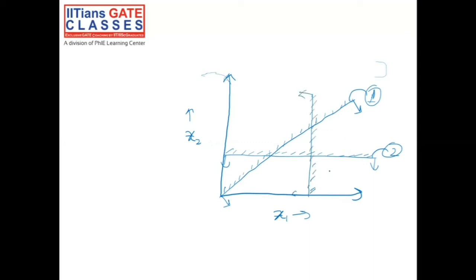So this would be our constraint number 3, and we have two more non-negativity constraints, x1 greater than or equal to 0 and x2 greater than or equal to 0. So by drawing all these 5 constraints, we have this as our feasible region.